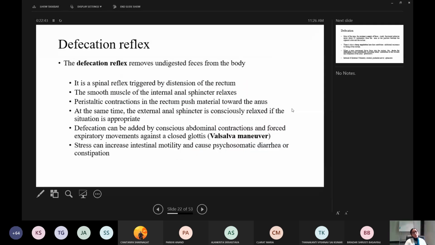Okay, now coming on to the defecation reflex. The defecation reflex removes undigested feces from the body. It is a spinal reflex triggered by distension of the rectum, and the smooth muscle of the internal anal sphincter relaxes.